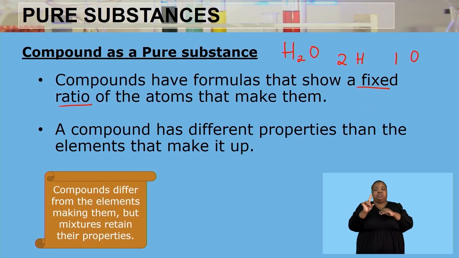And then we also know that a compound has different properties than the elements that make it up. We do know that hydrogen is a gas, and oxygen is also a gas. So when two gases chemically bond together, they form a liquid. So that liquid has different properties as compared to the elements that made it up, which were both gases.